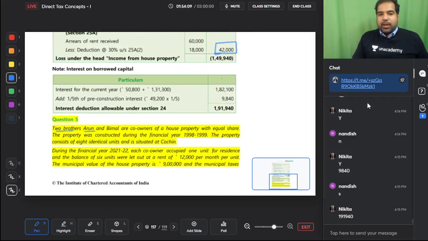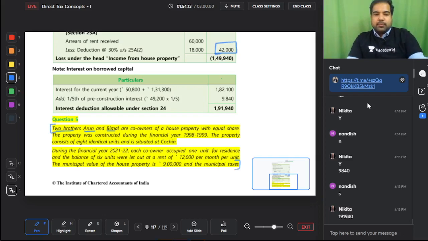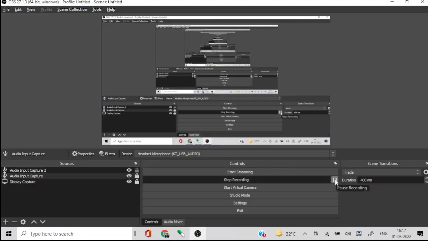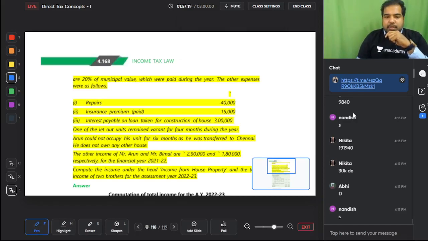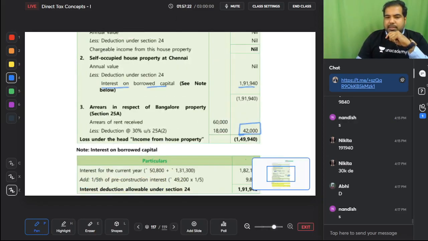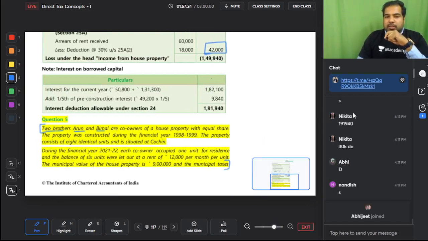Two brothers, Arun and Bimal, are co-owners. Guys, why don't you read this question first before we discuss, please? Alright, guys, just taking you through this sum. Very interesting sum. Two brothers, Arun and Bimal, are co-owners of a house property with equal share. The property was constructed in the year 1998-99. The property consists of 8 identical units. Guys, co-ownership means SOP we'll have to split, and LOP no problem.